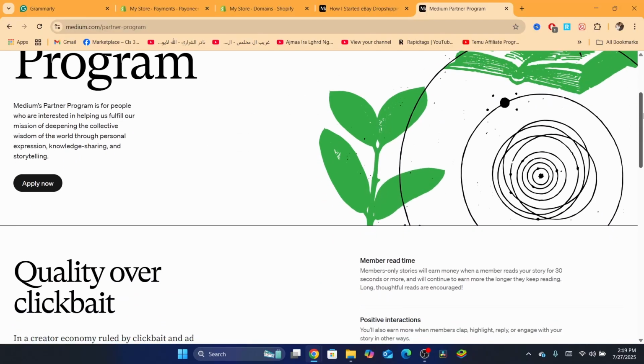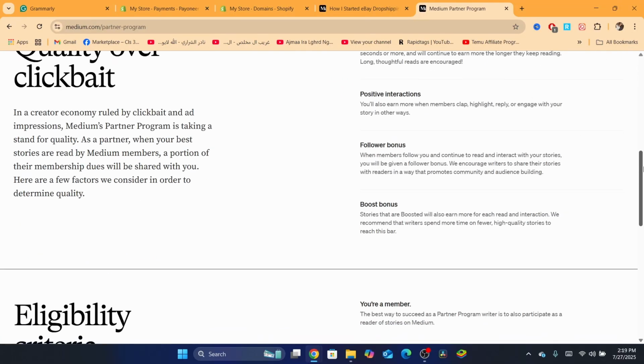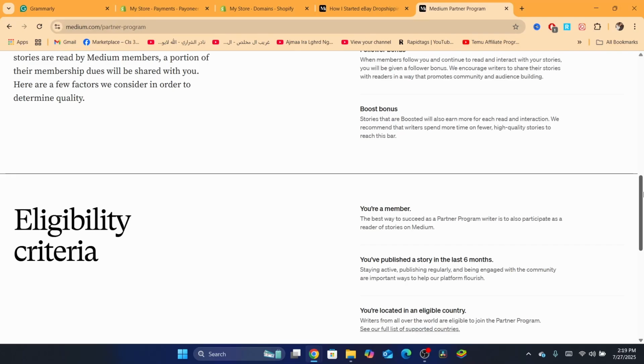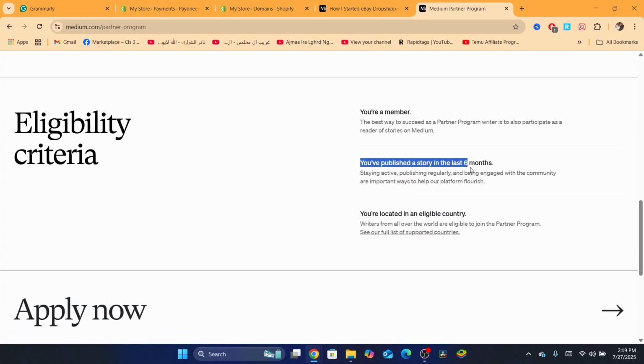Now what you need to do here, as you can see, is you want to know the eligibility criteria. So to be eligible, you need to be a member. The best way to succeed in the partner program is to also participate as a reader of the stories on Medium. Okay, it says here you have published a story in the last 6 months. Staying active, so you always need to publish. Don't ignore your Medium account for more than 6 months.